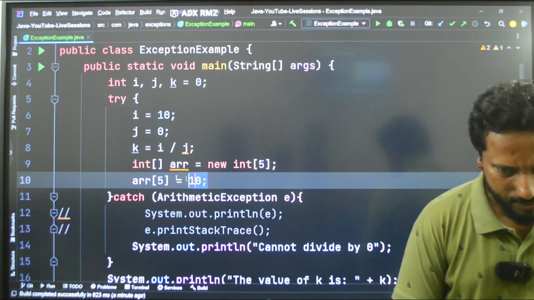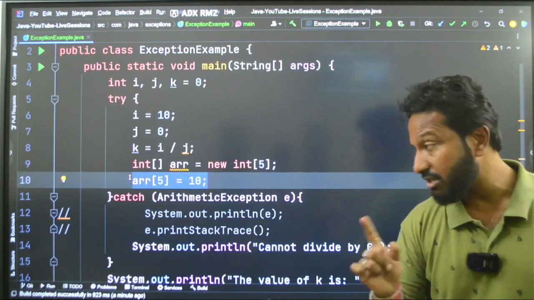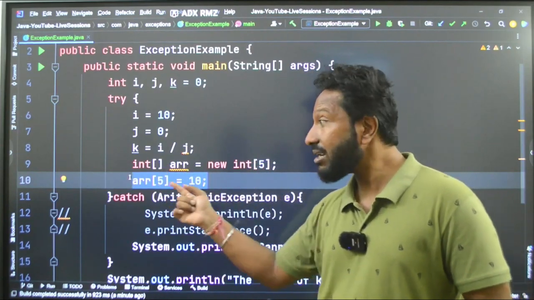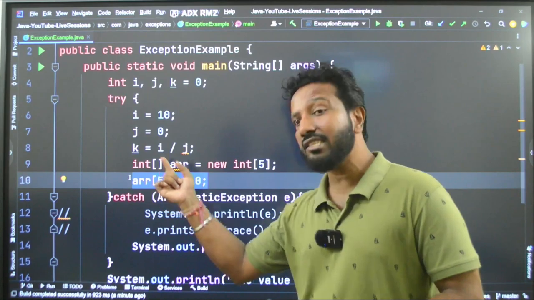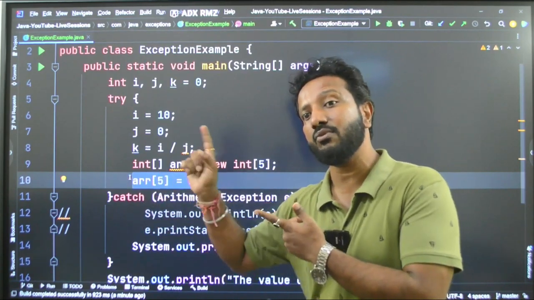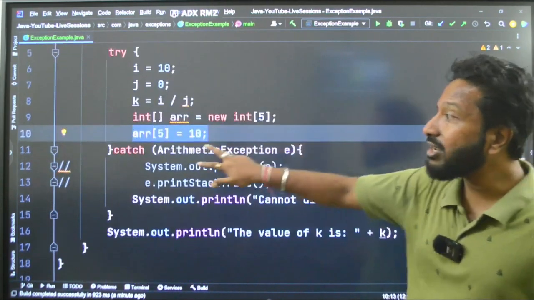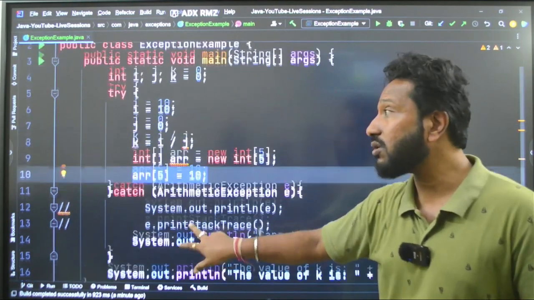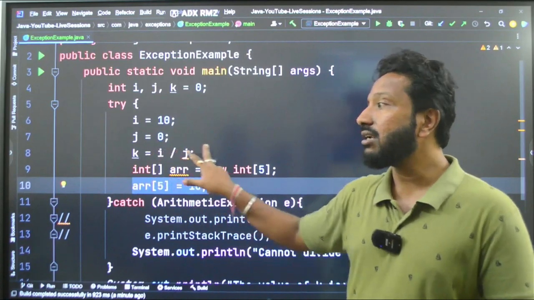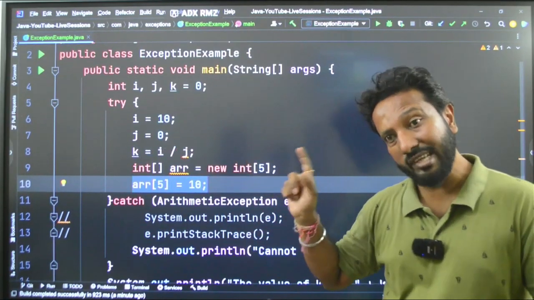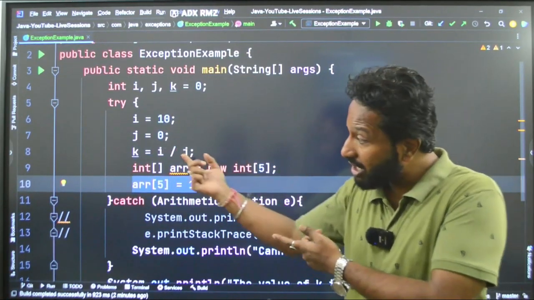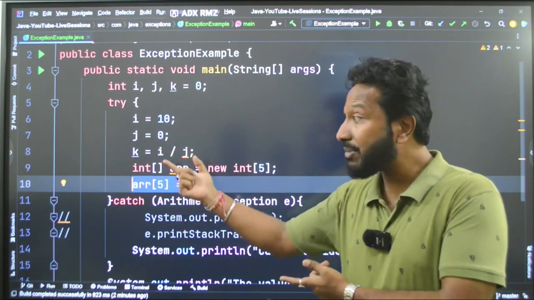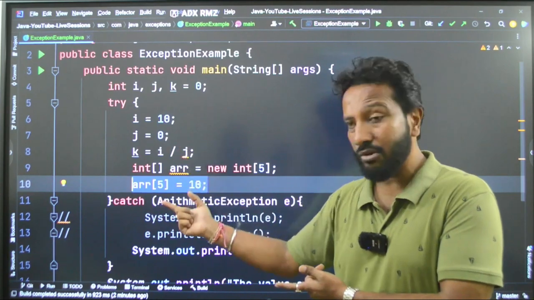There is an exception in this line, because my array can only have 5 elements, but I have actually assigned a value to the 6th element: 0, 1, 2, 3, 4, 5. But do you think the code will reach this line? The code will never reach this line, because I already have an exception in the previous line. The compiler or the JVM will tell you to go and correct this first, and only then will it read the next line.